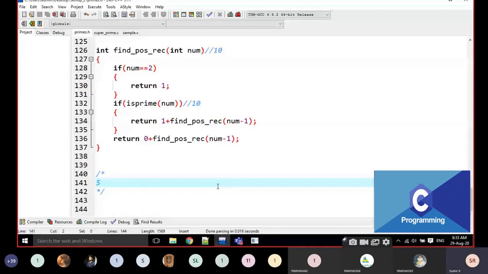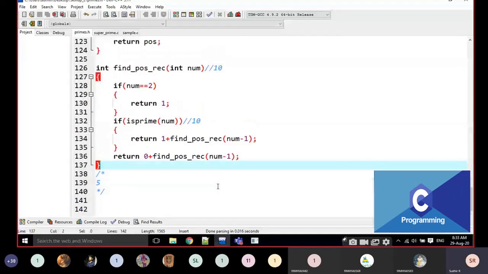Okay, I think it is clear to everyone how the recursion is working? We cannot write all the functions in recursion. When we are going for recursion, for example, there is one number and we are going back.